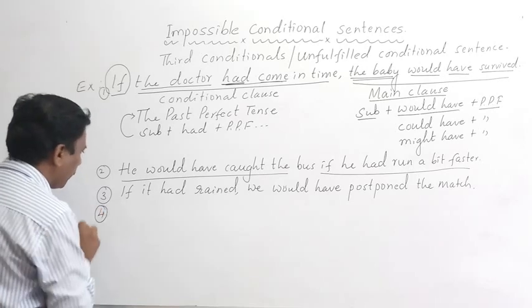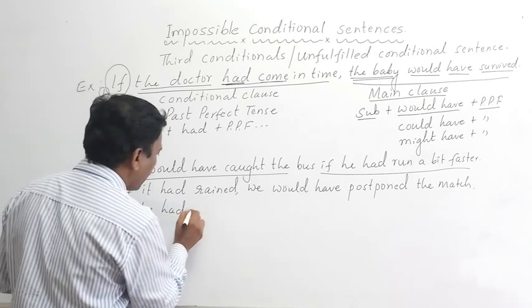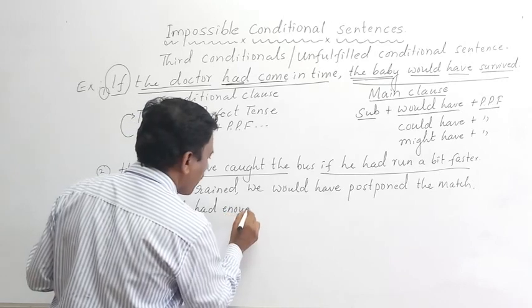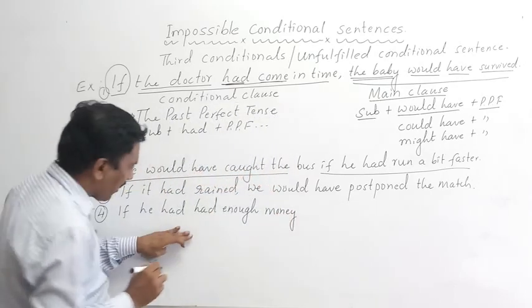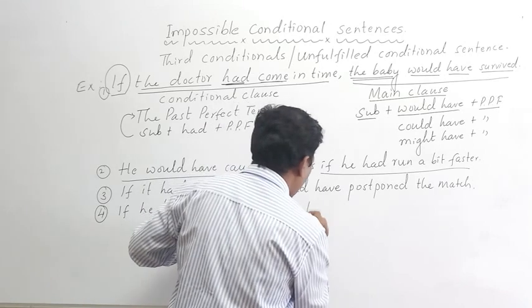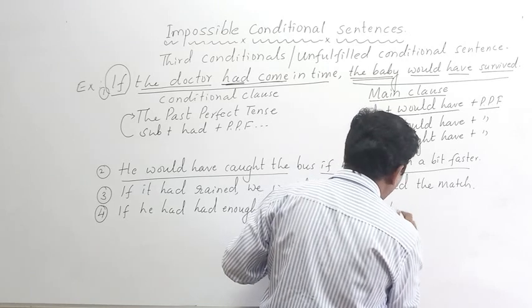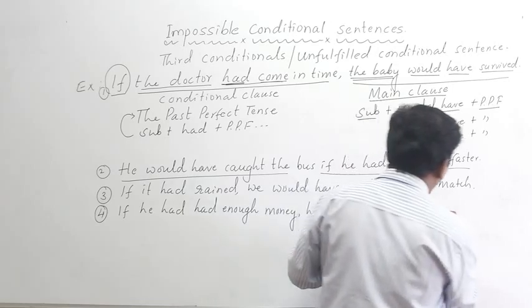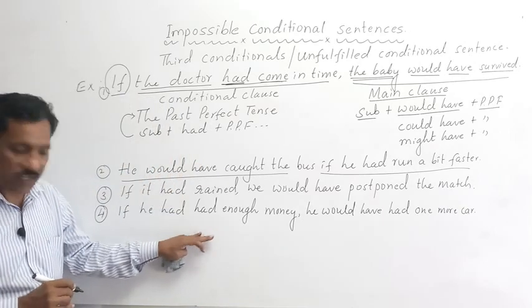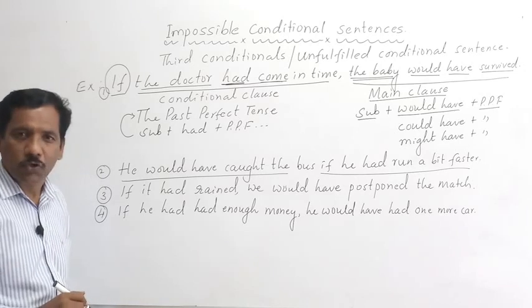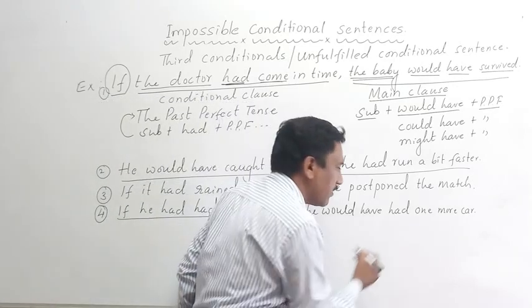Okay. Fourth example, see here. If he had had enough money, he would have had one more car.